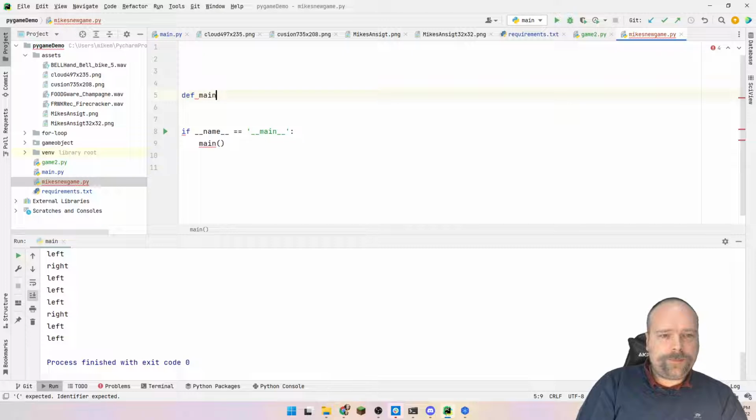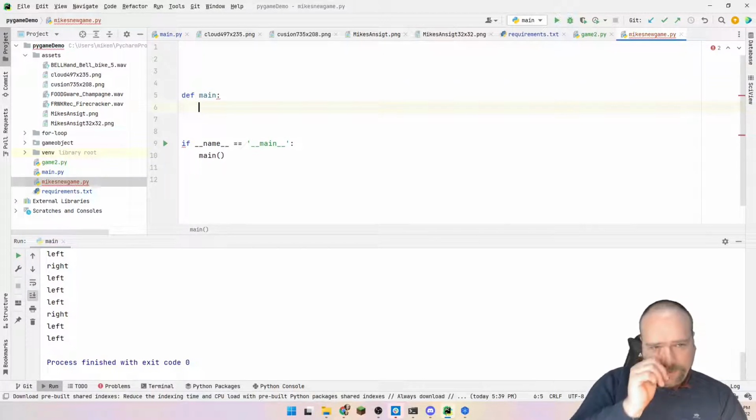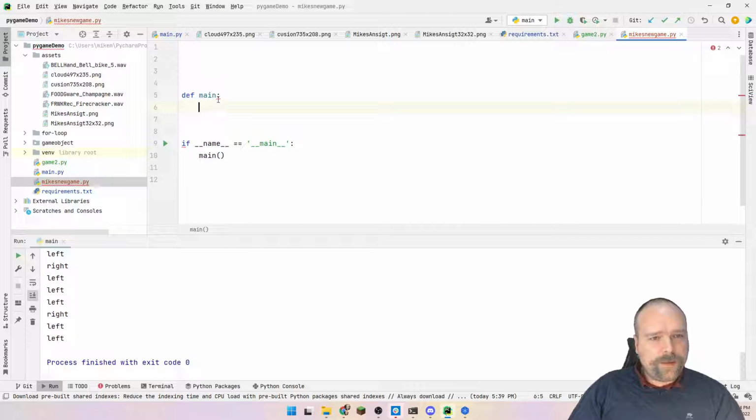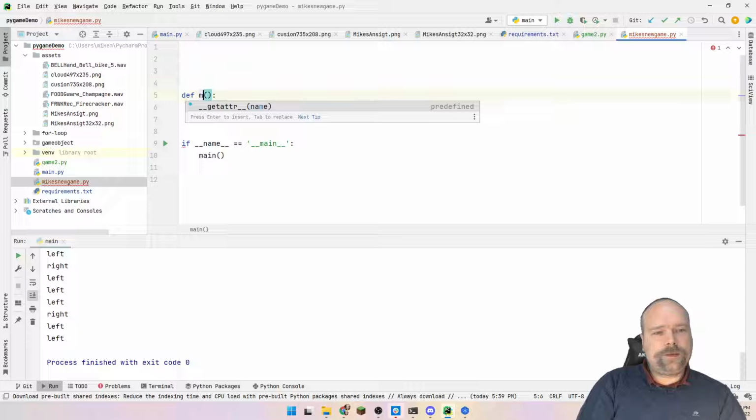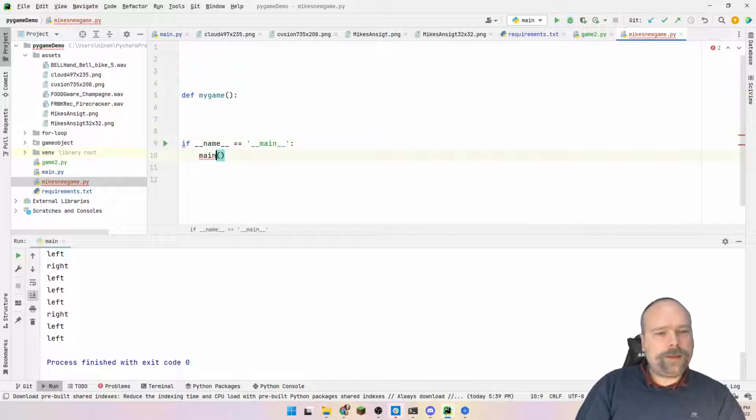If you have used Python a lot, then this is not foreign to you at all. So here we have a function called main, or could also just be my game. Then I call it my game if the name is equal to main. That means that if this is the main program being called.